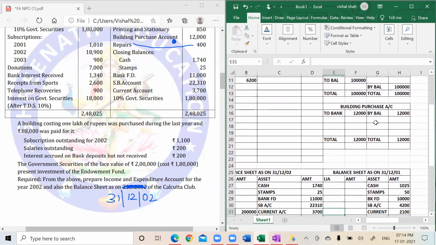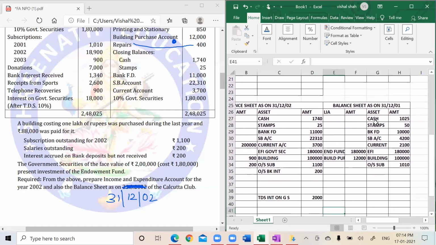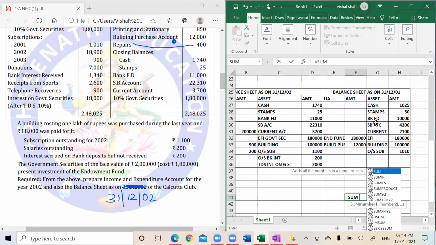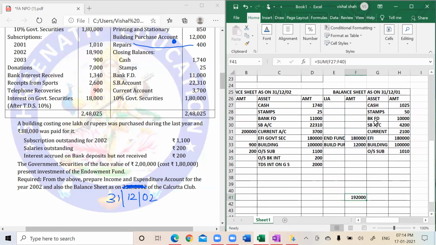So now I will close my opening balance sheet and I will get my capital fund, capital at the beginning. So now my total of the asset side is 2,98,385.